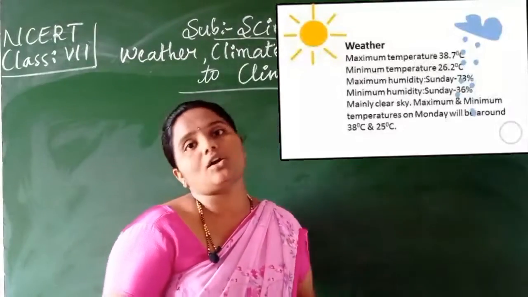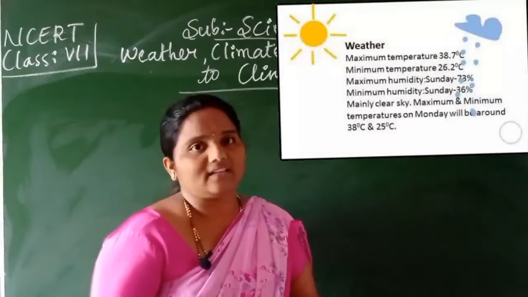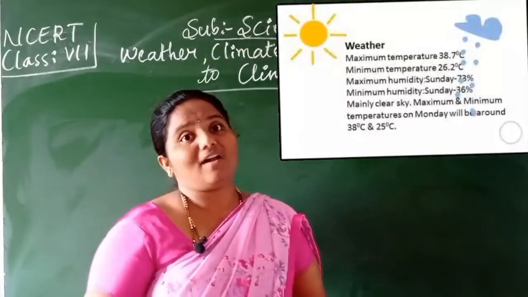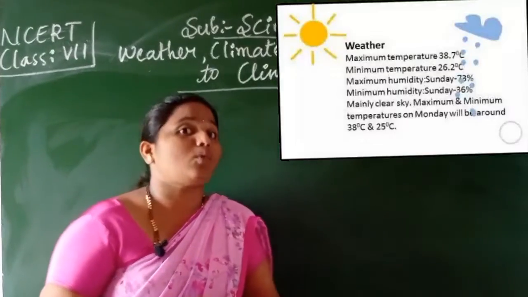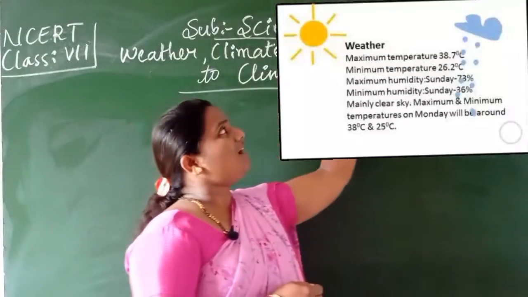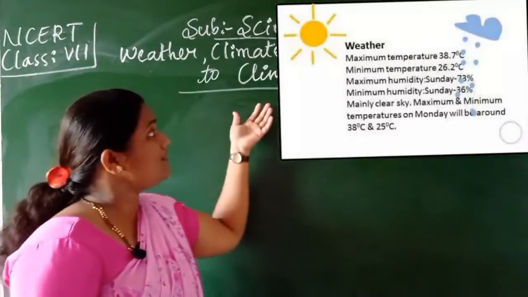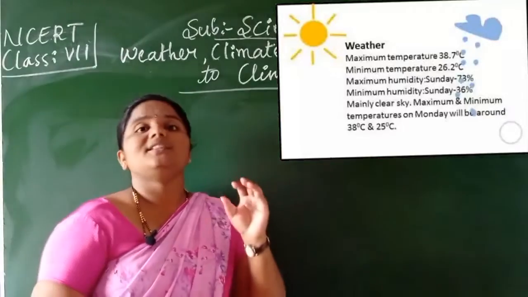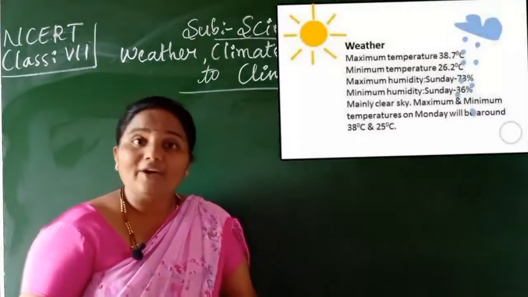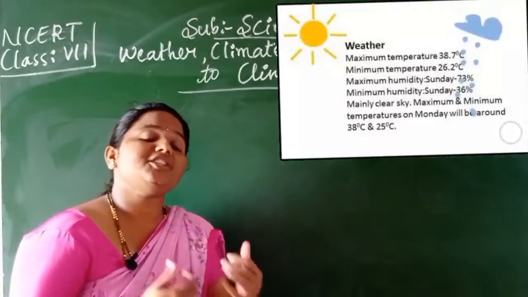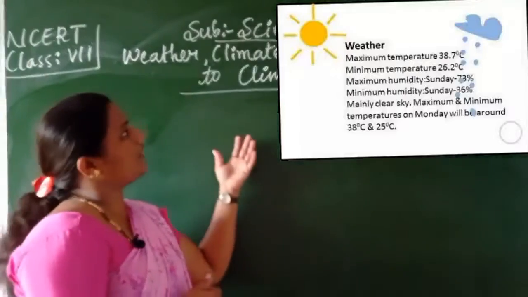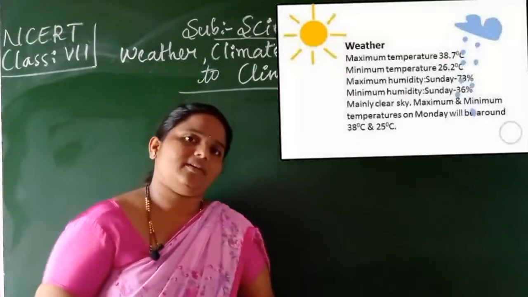Then in order to lead their life and sustain their life, how have they modified their body according to the climate? We are going to study under adaptations of animals to climate: in the different climates, how the animal's body has modified. Adapted means changing their body according to the climate, children. All these things we are going to study under this chapter.